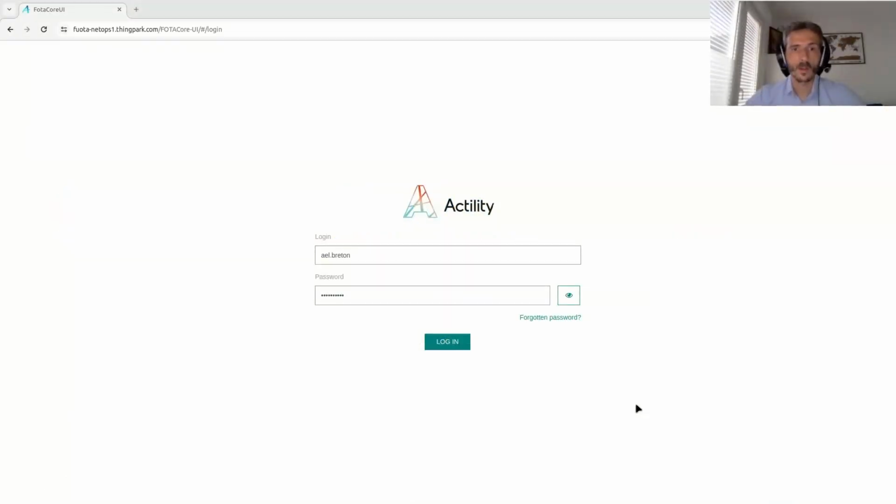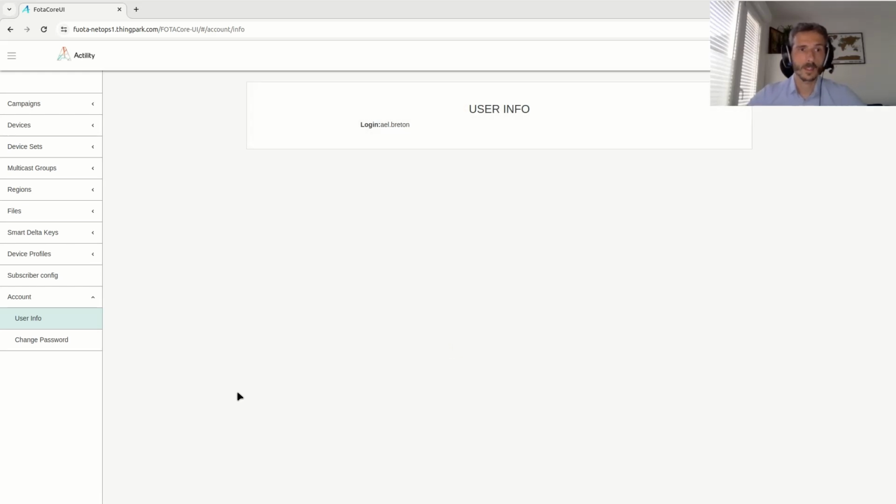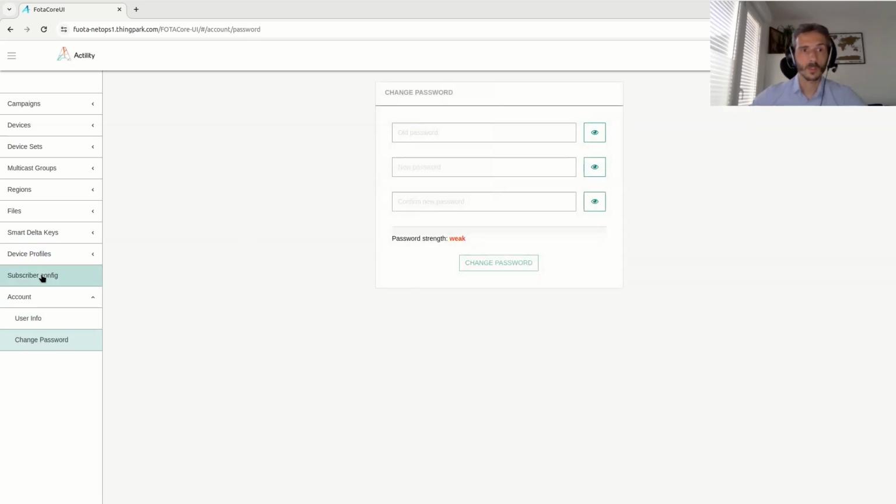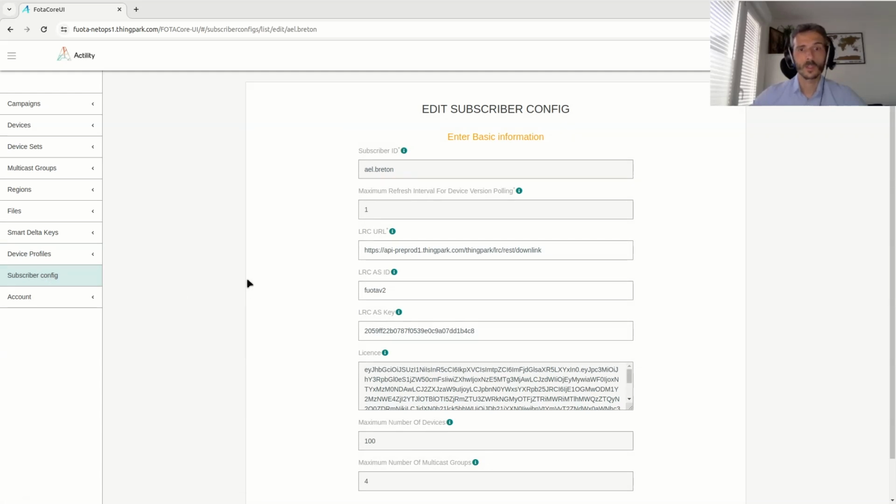We can see now the login page of the ThinkPark Photo Service. Once I'm logged in, I have access to all the items of the service. I can view things and also update many of them. So we can check user information and update the password. We have access to subscriber configuration, where we can check the maximum number of devices and the maximum number of multicast groups which can be created in this account. We also have the license to unlock the Smart Delta feature and the possibility to use Smart Delta patches.